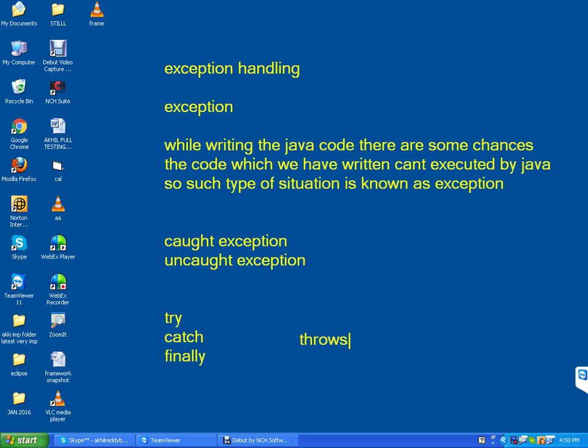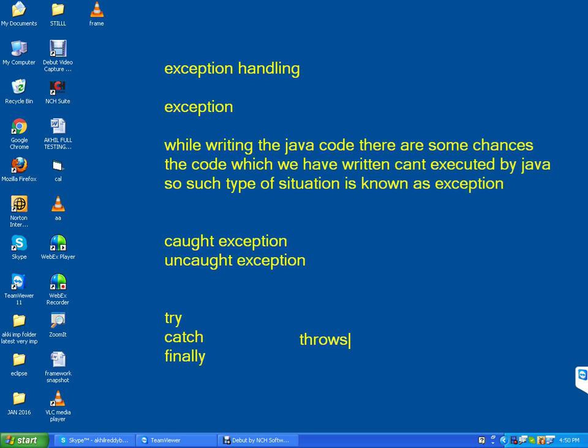Today's concept we discussed is exception handling. What is exception? What is caught exception? What is uncaught exception? How to find out the uncaught exception? What is try? Finally, at any cost it will execute. If try is executing or not, catch executing or not, finally at any cost it will execute.